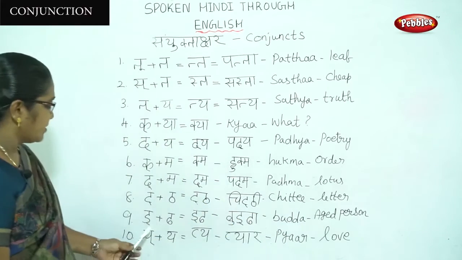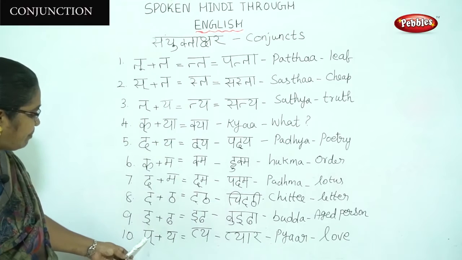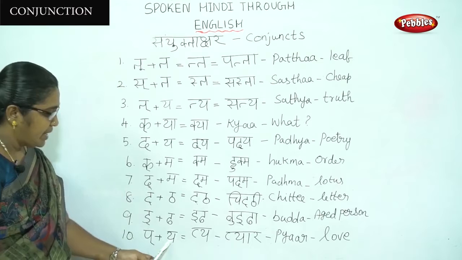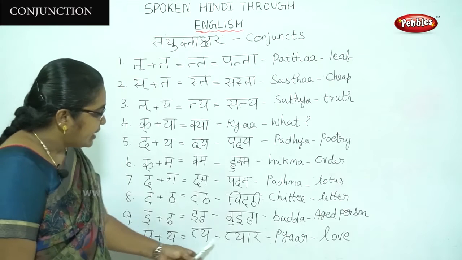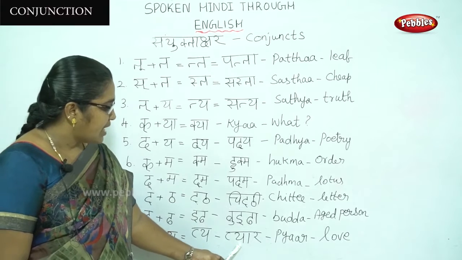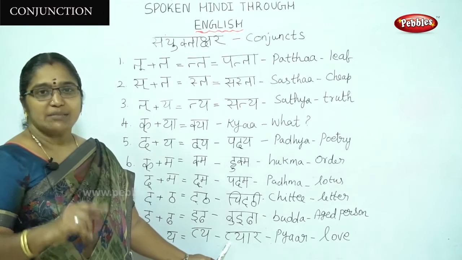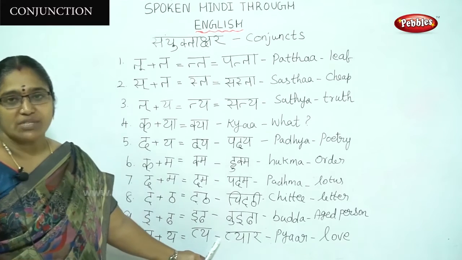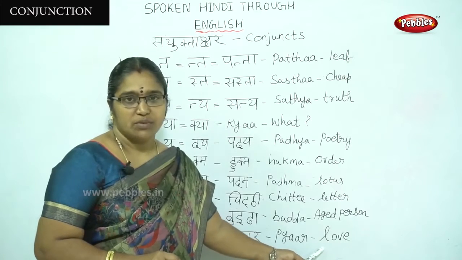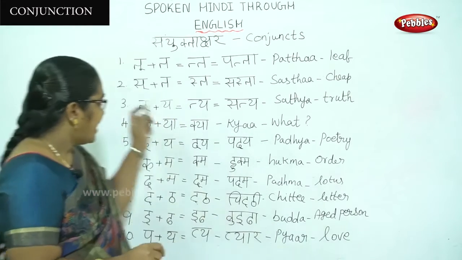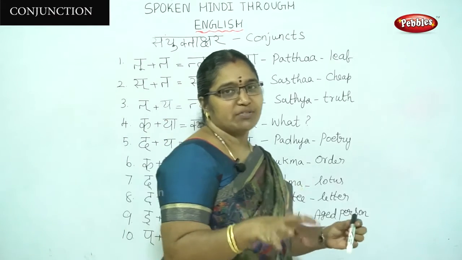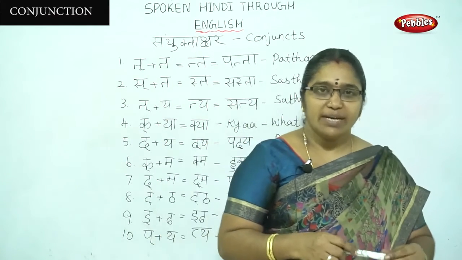See, the last one, ip plus ya, ipya. Here ipya, pyar. This is called ip, ya, ra. Pyar, not p. Ip, we have to pronounce it as ip. Pyar means love. Like this, we have to pronounce these conjuncts and know the meanings.